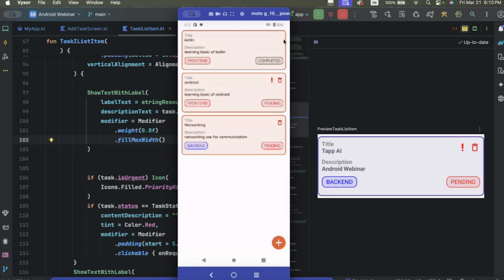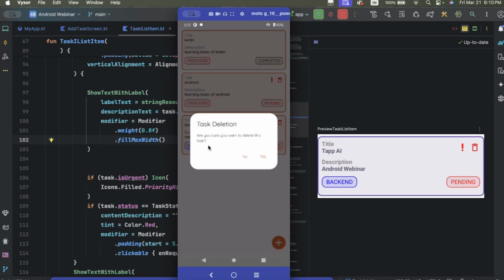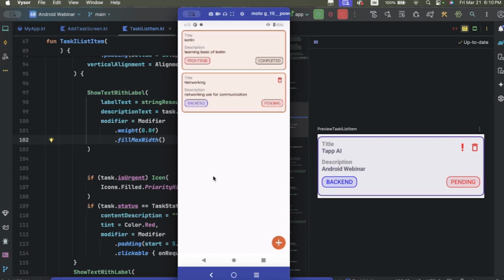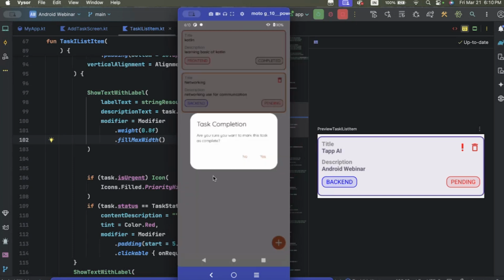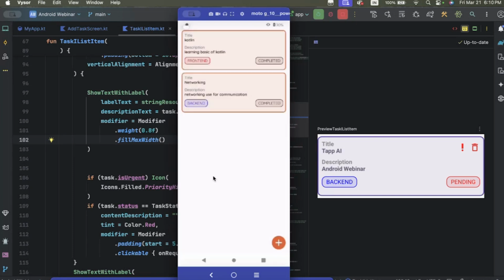That's why this is an icon. The icon is also interactive. When we click there, again we have an action button to delete this task. Now it's gone. And again, this is a notification.